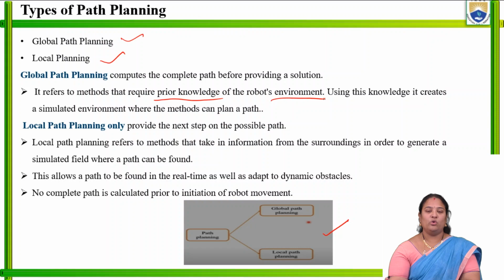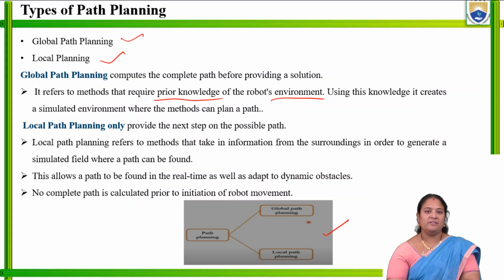That is, when the robot is moving within an industry, it should have the knowledge of that particular industry: where the objects are being placed, where the obstacles are being placed, from where the robot has to move, and up to what distance it has to travel. In that distance, does the robot come across any obstacles? Or what is the shortest possible distance it can travel from the initial position to the final destination? So it should have prior knowledge; that is known as global path planning.